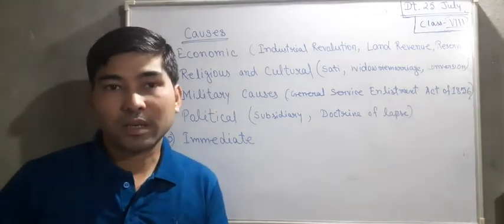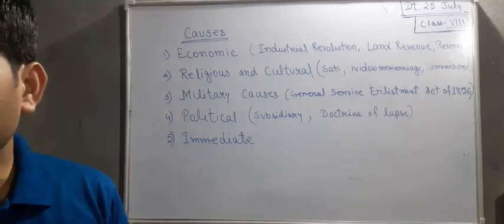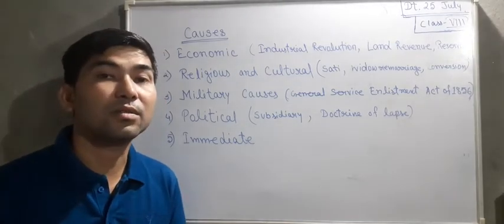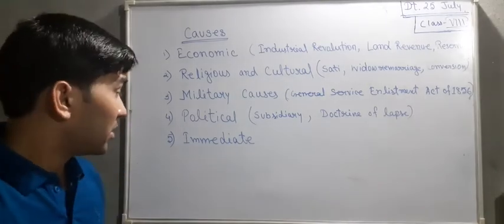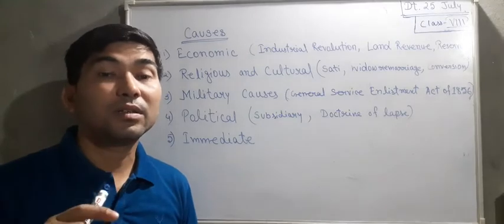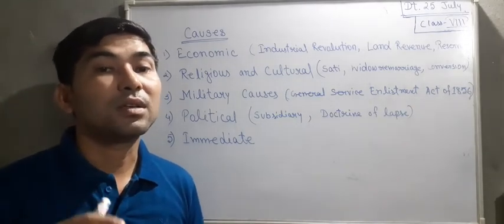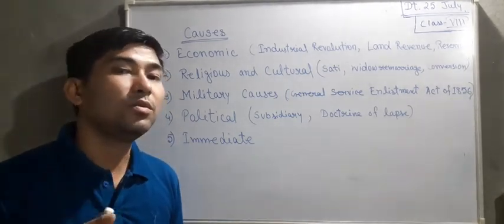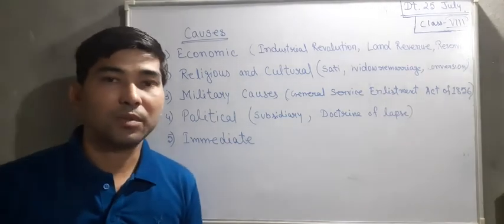So here a rumor starts. The rumor starts on 22nd January 1857, that the cartridge was filled with the fat of cow and pig, which was not accepted by the two main communities of India, that is Hindus and Muslims.